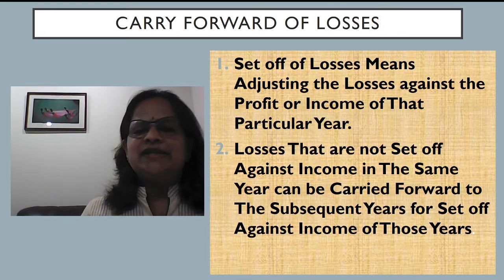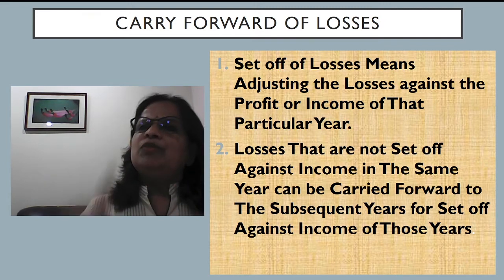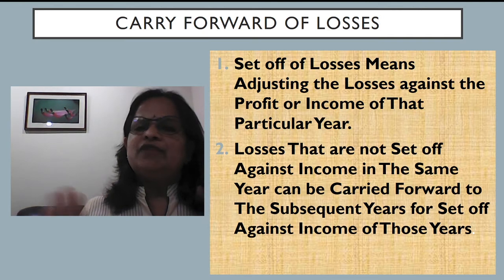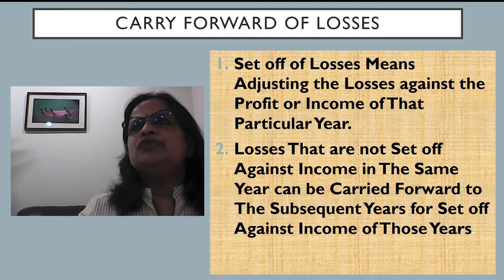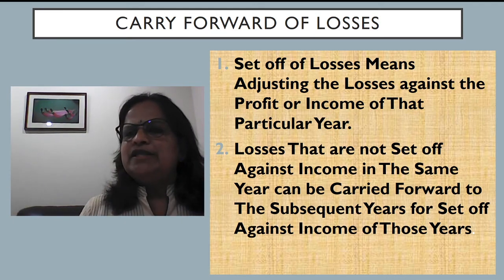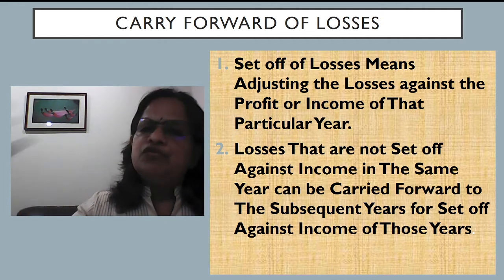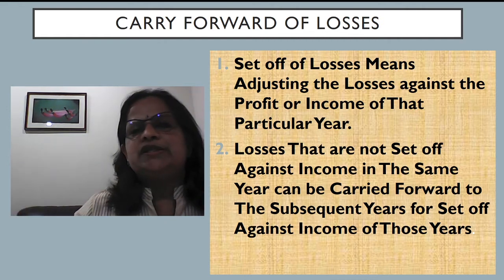So set off of losses means adjusting the losses against the profit or income of that particular year. We have seen how a loss can be adjusted within the same year, within the same head of income or with another head of income. Now losses that are not set off against income in the same year can be carried forward to the subsequent years or set off against income of those years. In the coming years, whatever loss you are not able to adjust in this year, you can carry forward and adjust in the future years.